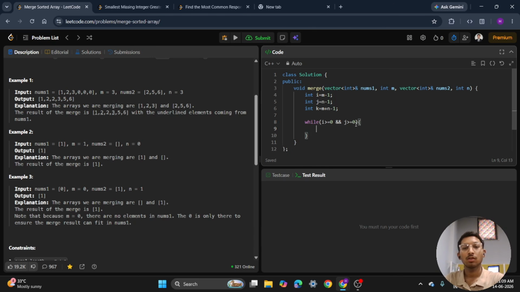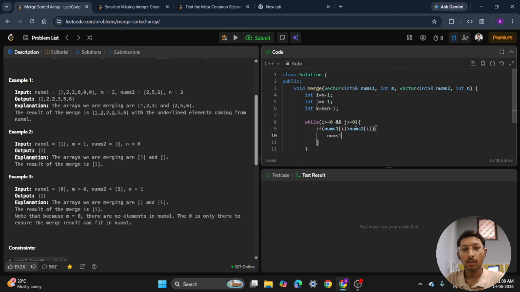Now, if nums1 has the larger value, for that we will make a condition. If nums1 of i is greater than nums2 of j, here we will place it at position k.